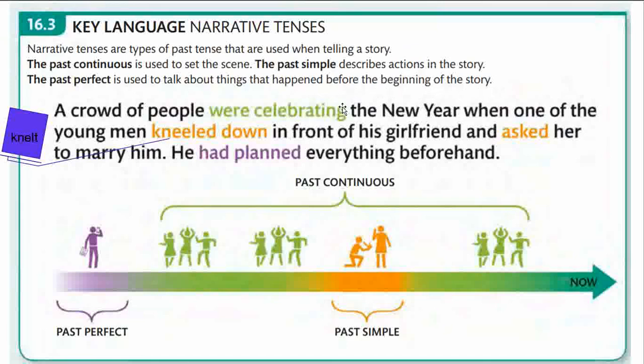And when writing the story, you have to be very careful, keep it handy as a checklist, what tense to use, and when you have finished your drafting, you need to go back and correct your tenses, making sure that you use past continuous for setting the scene, simple past tense for the actions of the story, and past perfect for the actions that took place before the story began.